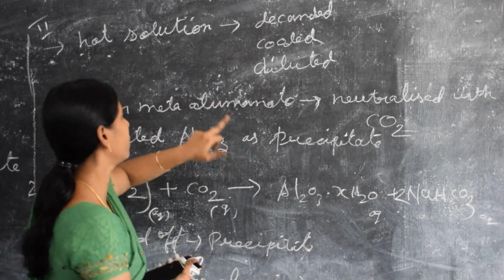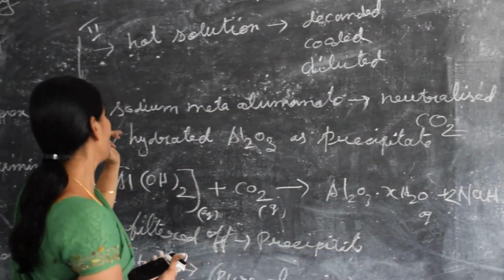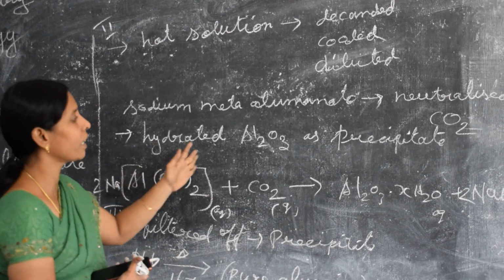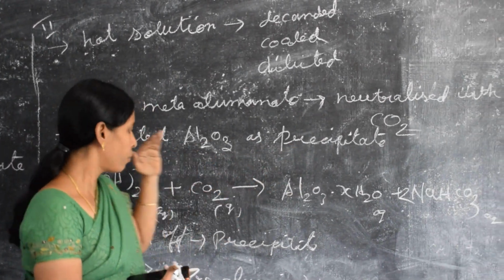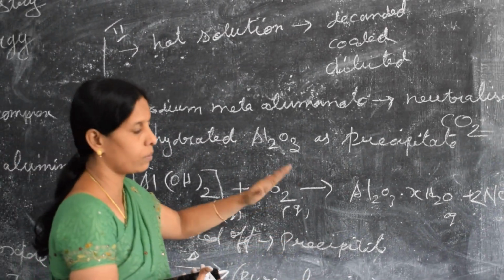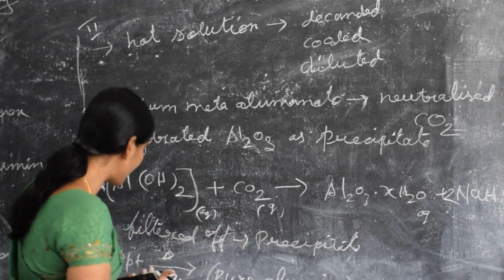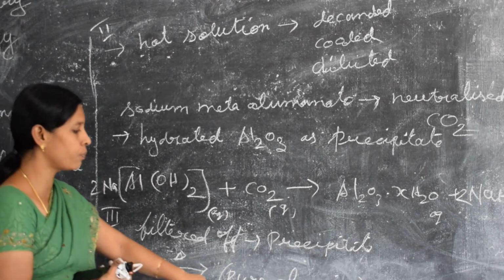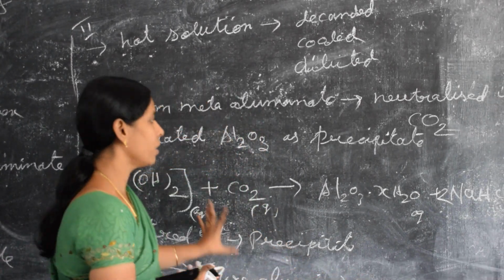The diluted solution is neutralized by passing carbon dioxide, and we get hydrated Al2O3 as a precipitate. Then we filter off the precipitate, and heat the filtered precipitate at 1670 Kelvin. Heating it, we get pure alumina, that is Al2O3, the pure compound.